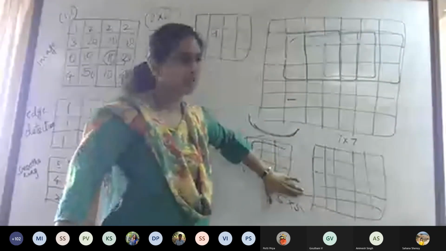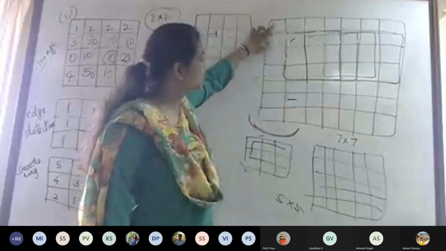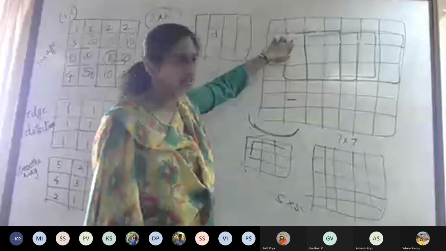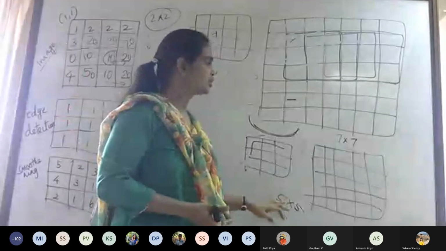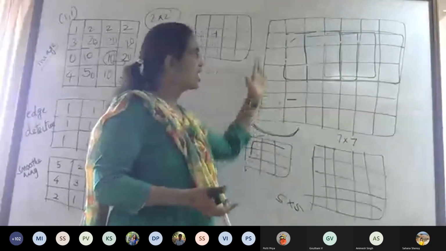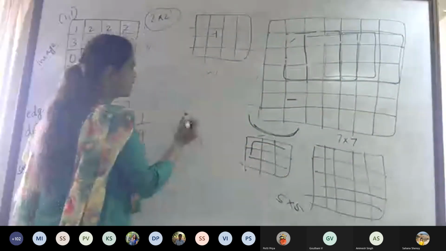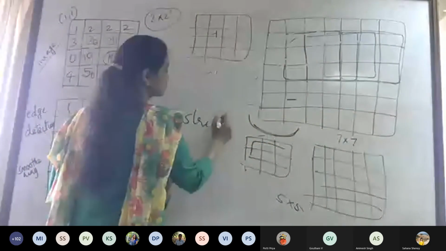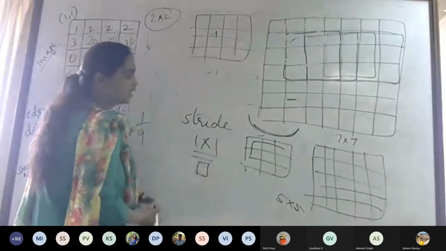Okay. So from this 7 cross 7, it becomes 5 cross 5 because we are not making the center pixel match with the corner. Instead, we are making it match here so that all the pixels around the center pixel contribute to the intensity value. That is why 7 cross 7 becomes 5 cross 5. And moreover, I am moving one by one. If I move one by one, that is called a stride. We can write it as 1 cross 1, that means 1 pixel.